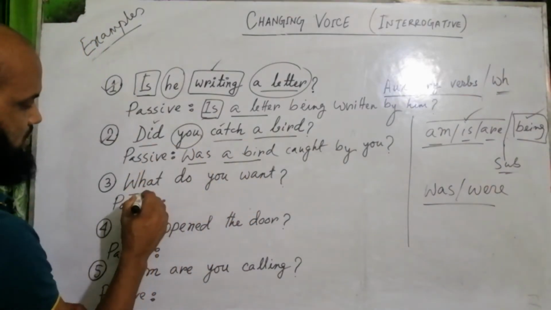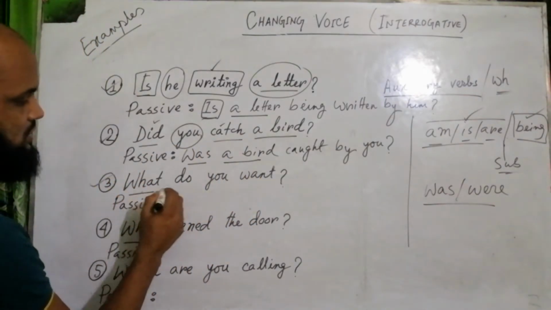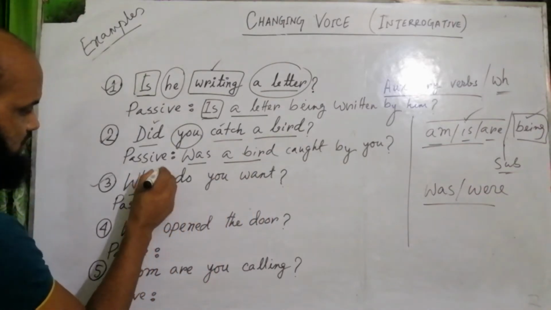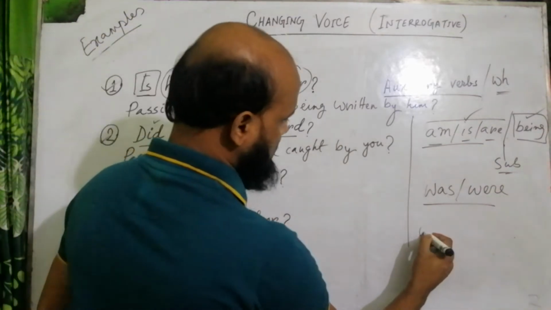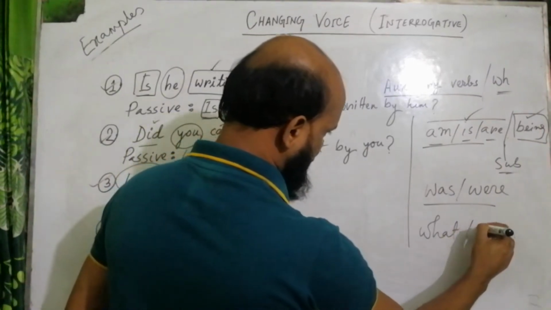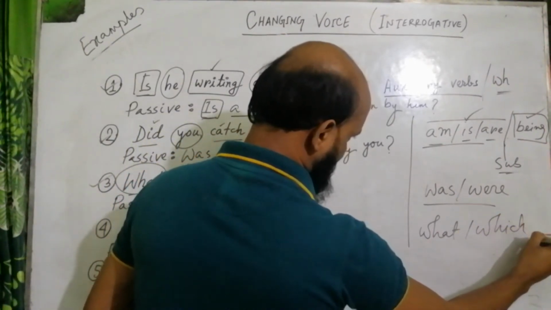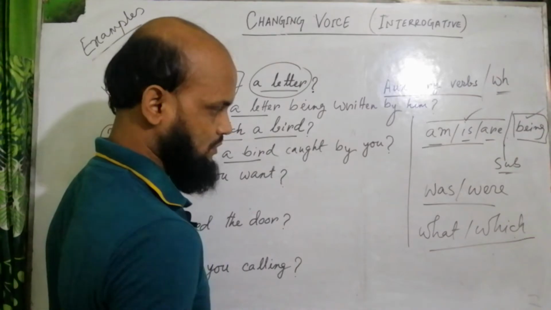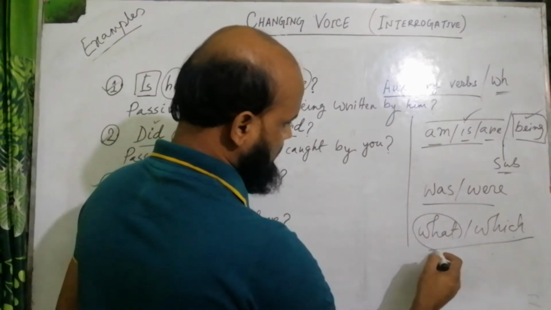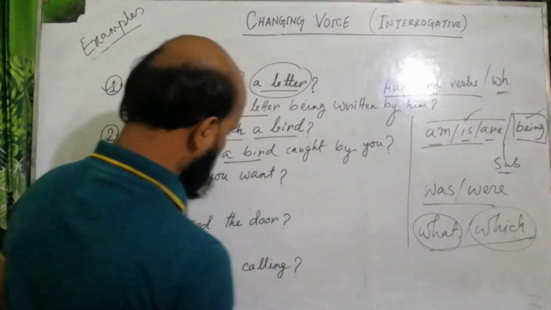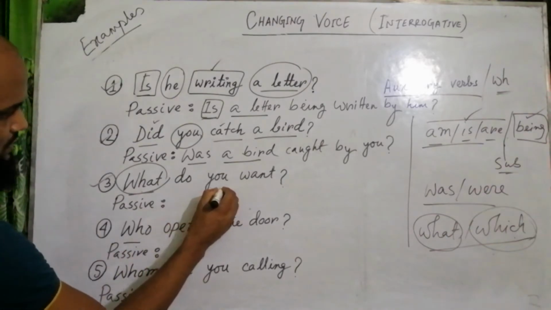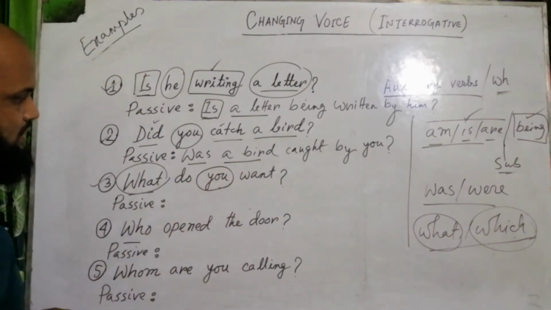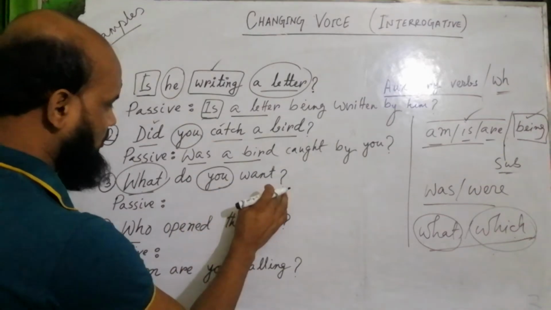Third one is: what do you want? If you see what and which in the beginning of an active voice, then you need to think of it as object, because this is a subject here. What do you want?